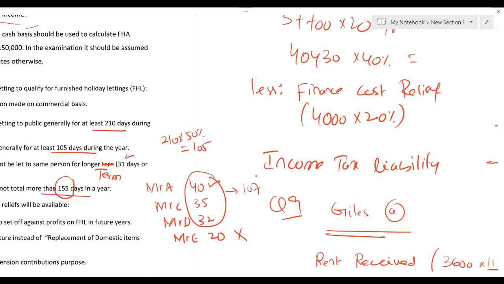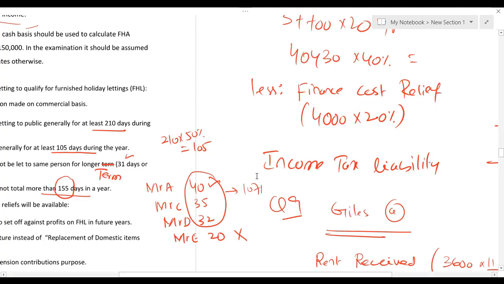Because if the total exceeds 155 days, then the accommodation will not be a furnished holiday accommodation. And if accommodation is not a furnished holiday accommodation, then you will not be getting the benefits associated with furnished holiday accommodation. So why do we have so many conditions in furnished holiday accommodation? Because you have benefits associated with it. Now the question is what benefit we are getting.